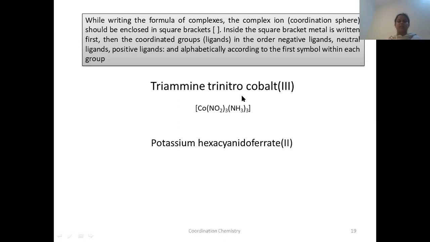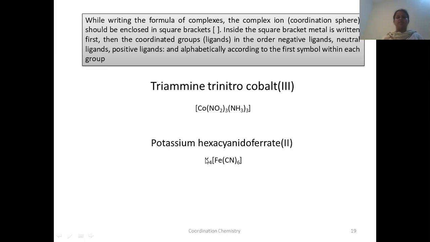Let us take one more example here. Potassium hexacyanoferrate. Potassium is the cation, and the whole remaining hexacyanoferrate(II) is the anion here. So what do we have to write? We write potassium first. Then while writing the complex ion, what is the metal atom here? Ferrate, that is iron, Fe. And what are the ligands here? We have only one ligand, that is cyanido or cyano, CN. How many ligands are there? 6. 6 we have written.